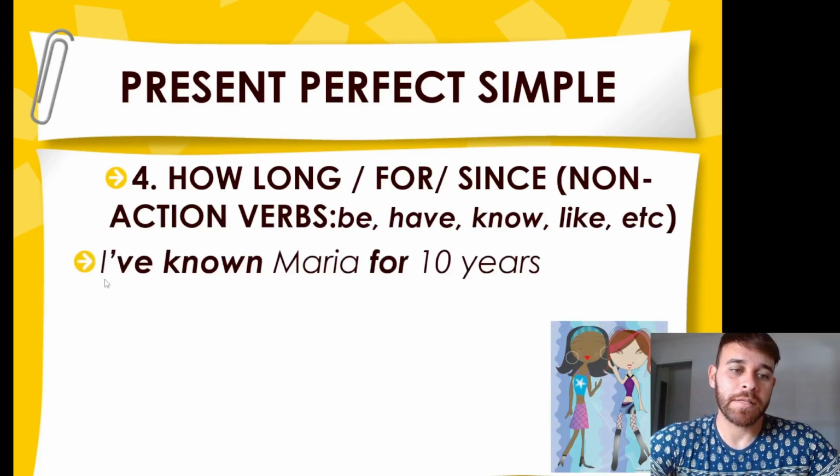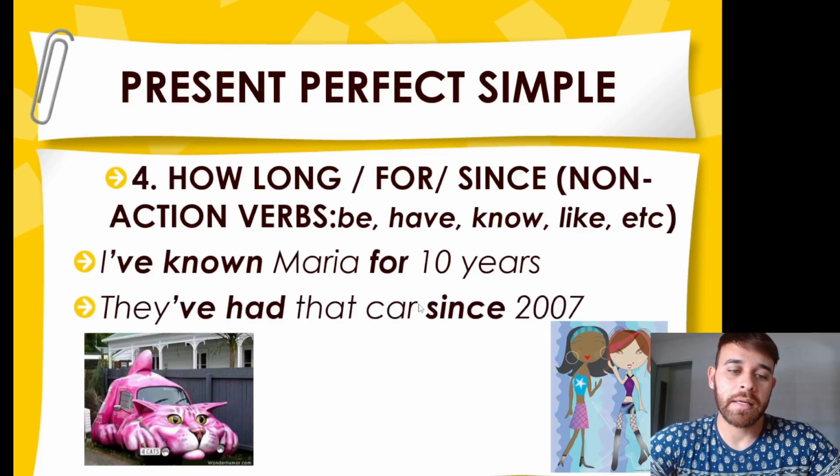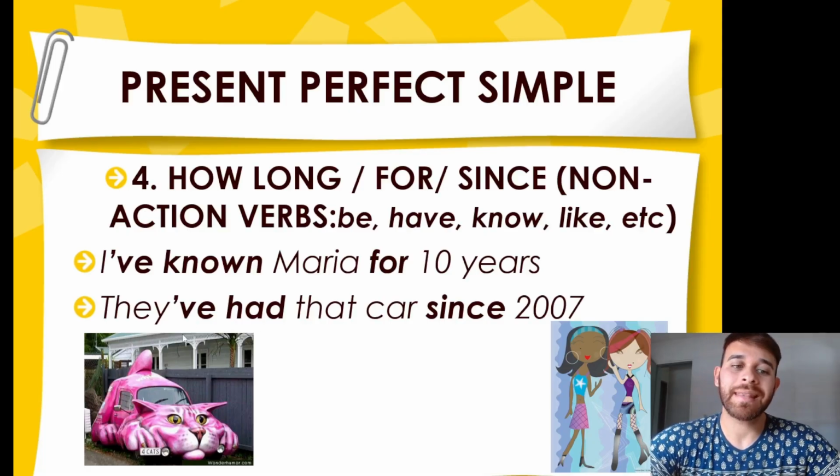One example would be this one here. I've known Maria for 10 years, right? So have and the third form of the verb know. Here we use the present perfect because of the word for, which indicates in that specific sentence the duration, how long you know Maria, which is 10 years. The second example is they've had that car since 2007. So here again, I have the word since, which indicates the time when something started, which is in this case 2007. So I use the present perfect. They have had, or the abbreviation they've had.